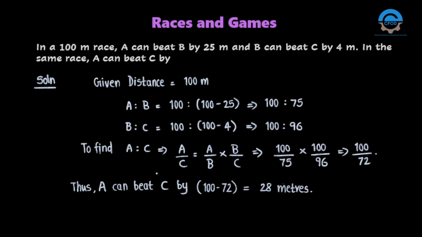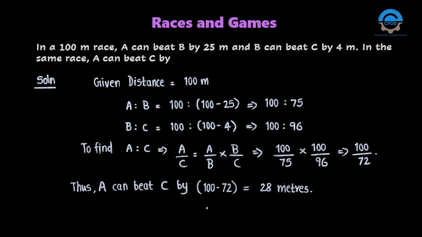To find A is to C, we are using the ratio formula. That is, A by C is A by B into B by C. The B will be cancelled and you will be getting the value of A by C. So here we are writing A by B, 100 by 75, into 100 by 96. On further calculations, we have the ratio as 100 is to 72. So A can beat C by 100 minus 72, that is 28 meters. The distance between A and C is 28 meters.